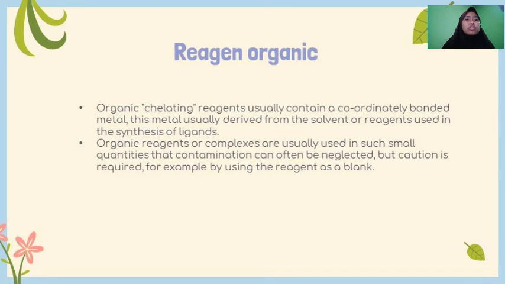Organic reagents. Organic chelating reagents usually contain coordinately bonded metal. This metal is usually derived from the solvent or reagents used in the synthesis of the ligands. Organic reagents of complexes are usually used in such small quantities that contamination can often be neglected, but caution is required, so prepare a sample using the reagent as a blank.